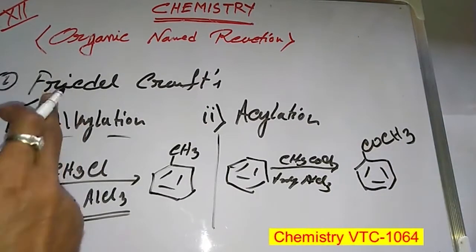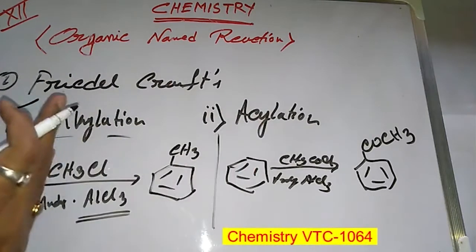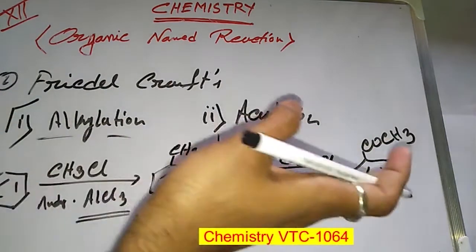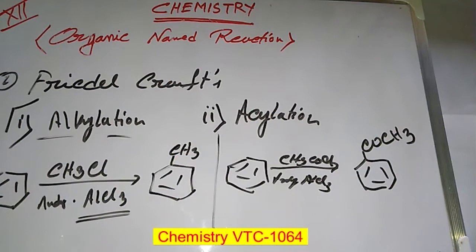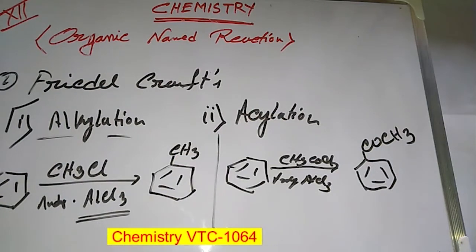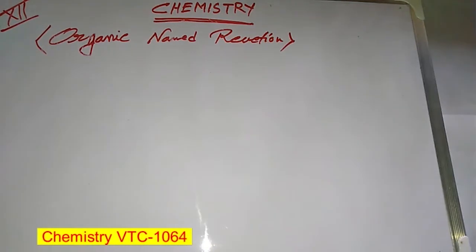So the Friedel-Crafts reaction is of two types, alkylation and acylation. The alkylation product is toluene and the acylation product is acetophenone. Both use anhydrous AlCl3, which acts as a Lewis acid. You can also use BF3 as a Lewis acid. This is the Friedel-Crafts reaction.